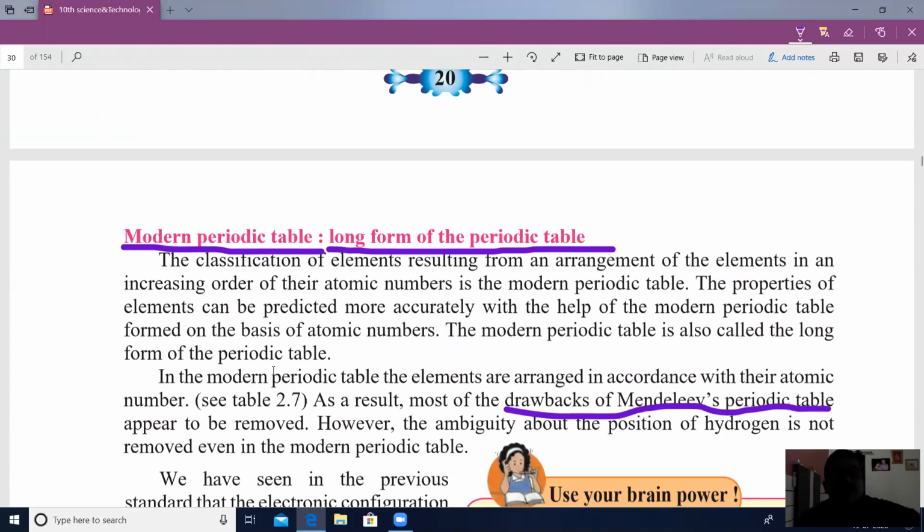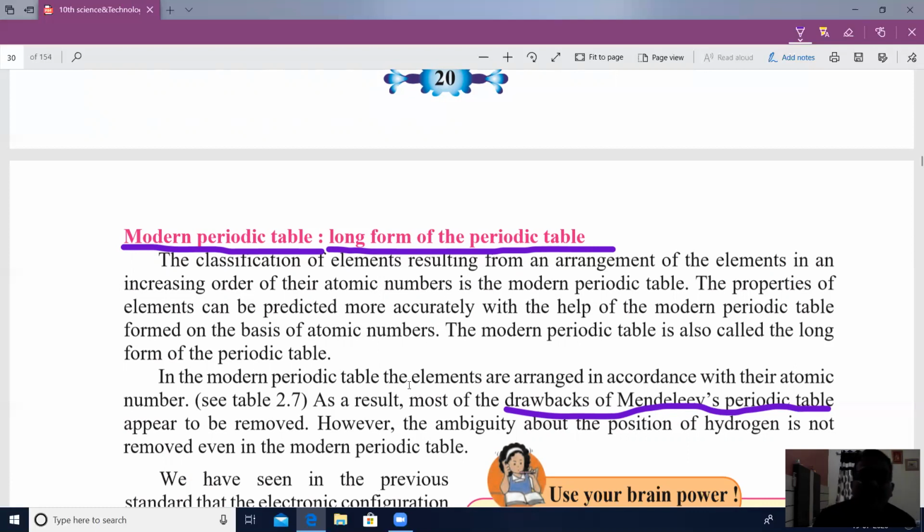The modern periodic table is called the long form of the periodic table because in this table the arrangement of elements is in increasing order of their atomic number, and some elements which have no particular physical and chemical properties can be decided due to their position in the modern periodic table.